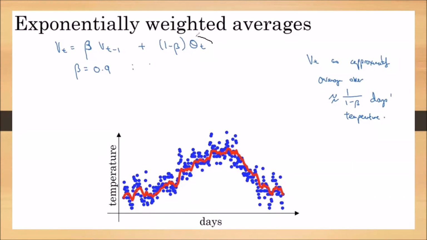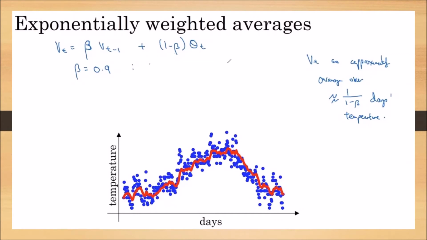Remember here, theta t is the present day temperature and Vt minus 1 is the previous moving average. So this depends on the previous moving average, the present day temperature, and beta.